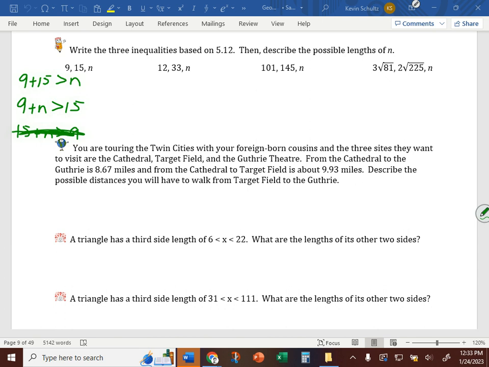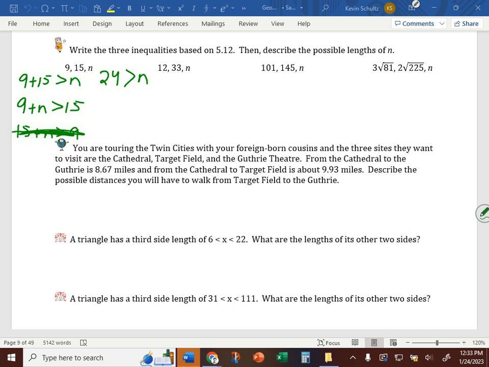Right? So now, we can rewrite 9 plus 15 is greater than n to be 24 is greater than n. That's too much like a 7. Hold on. 24 is greater than n. Looks the same. Oh my god. Why can't I write greater than signs that don't look like 7s? There we go. Stop it. I tried my best.